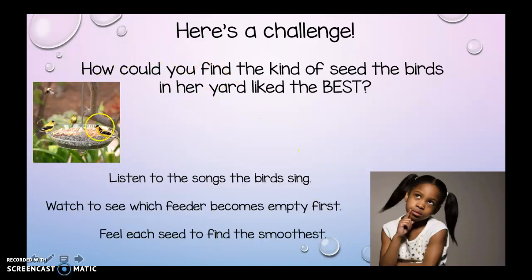So if I watch to see what the birds eat all of, or most of, then I can probably make a good guess that that is its favorite. So I could watch to see which feeder becomes empty first, and that would help me answer the question.